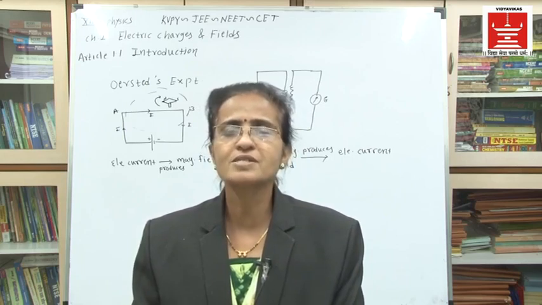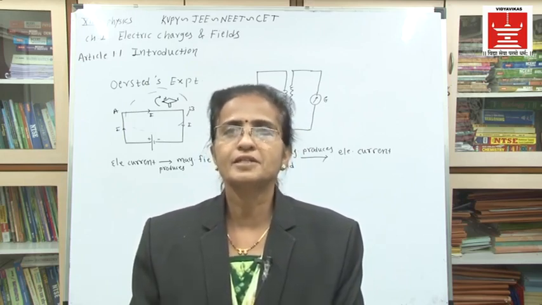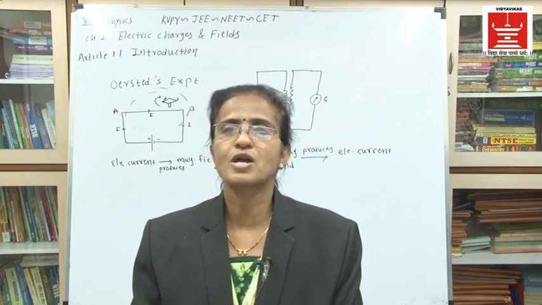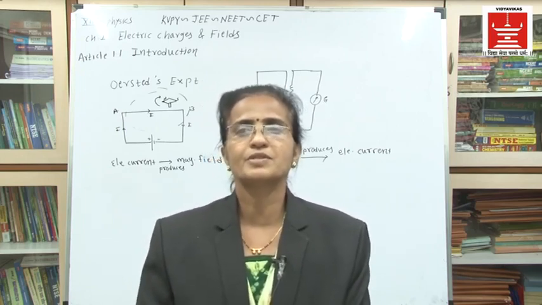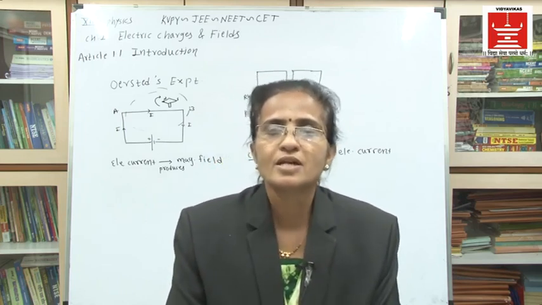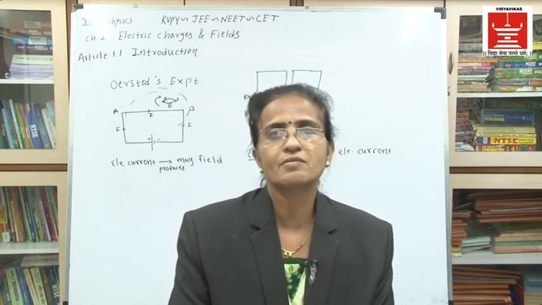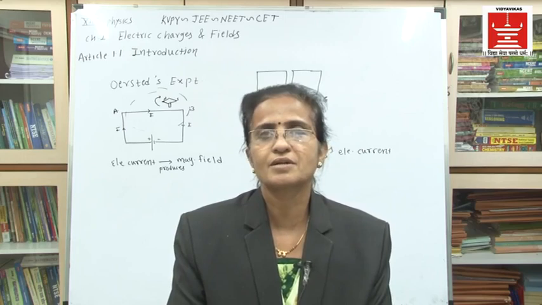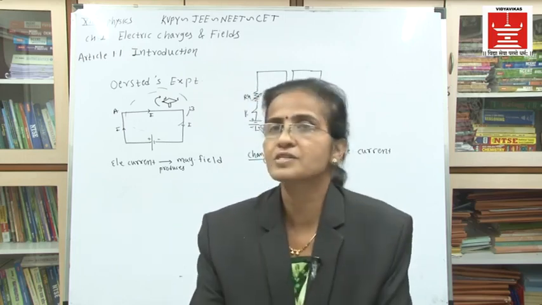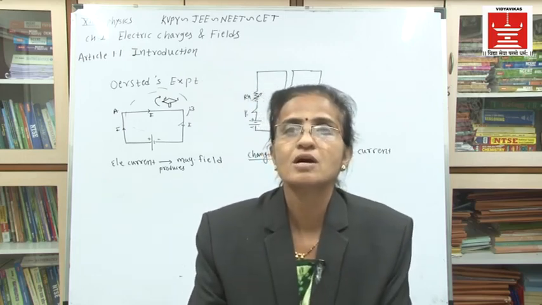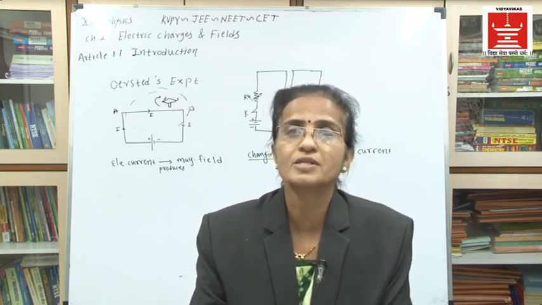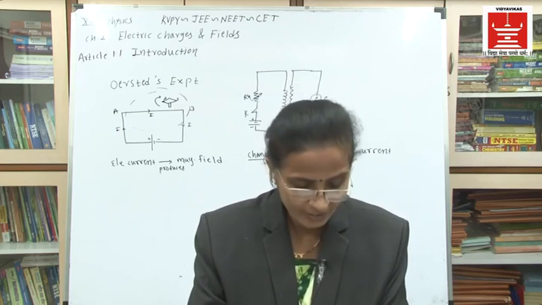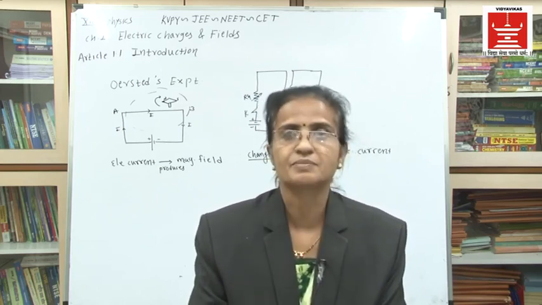These are the various sub branches of physics, and in each sub branch we have to study that particular phenomenon in detail. Before starting our chapter Electric Charges and Fields, we must know the meaning of electromagnetism and how it is related with our chapter, and that's why we have explained this.